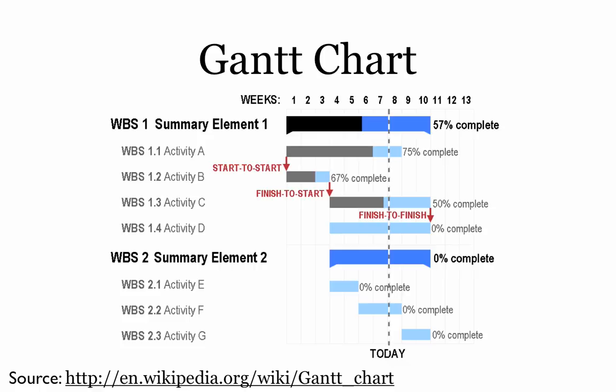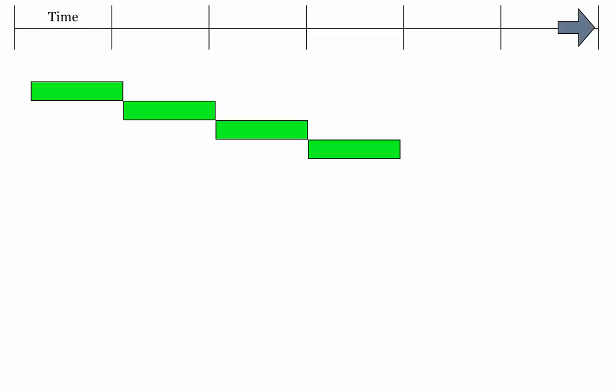This is a Gantt chart. If you don't recognize this, look up Gantt chart, or you can follow the link at the bottom of the page. In a Gantt chart, time goes from left to right. The green bars are tasks. The chain of connected green tasks is a plan. For now, we can call this sequence of green bars a critical path, but there is more to say about that. Let's just watch the balls.